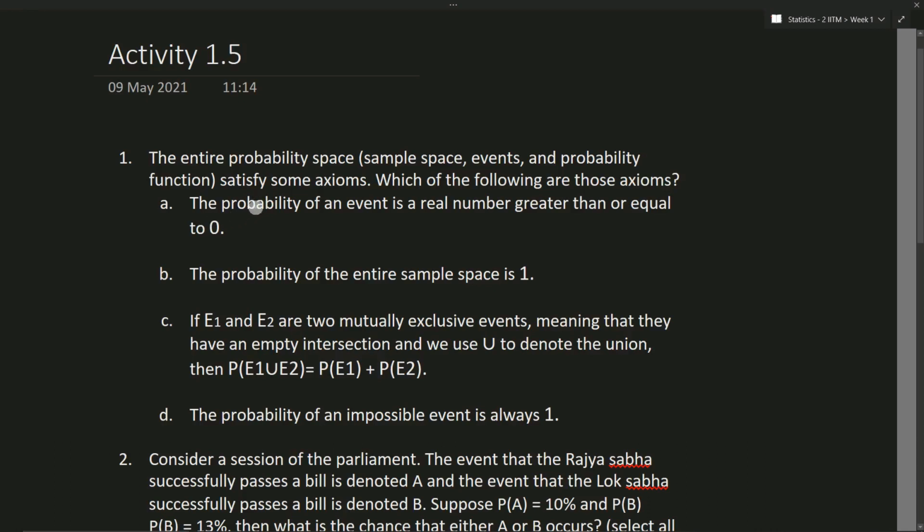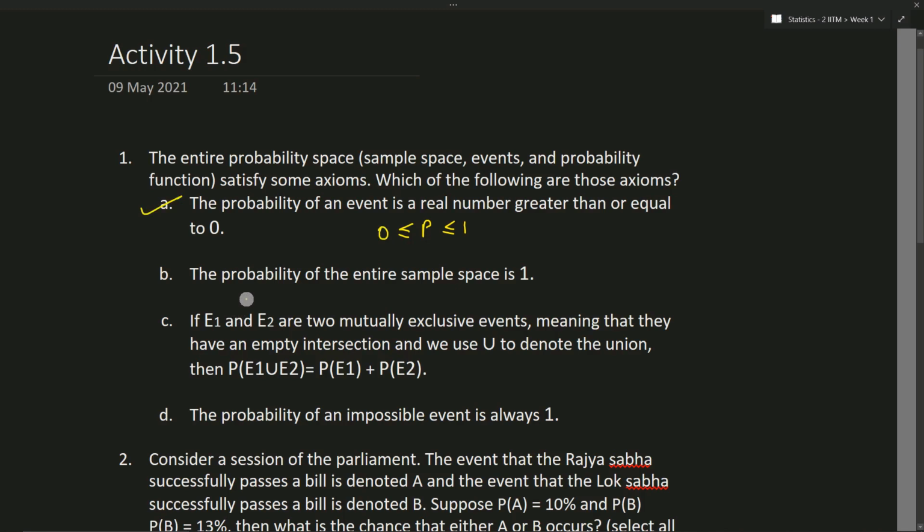Okay, starting with activity 1.5, the first question reads: the entire probability space satisfies some axioms. Which of the following are those axioms? The first one: the probability of an event is a real number greater than or equal to 0. We know that the probability function gives us a number which is less than or equal to 1 and greater than or equal to 0. The first option is right.